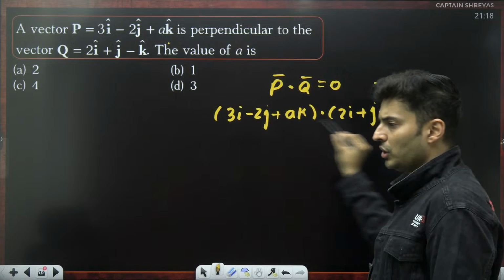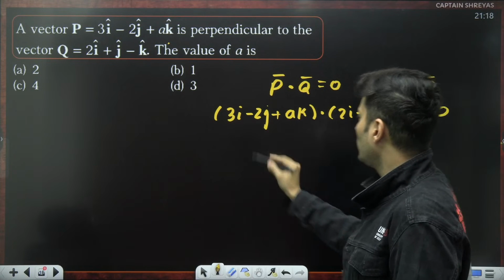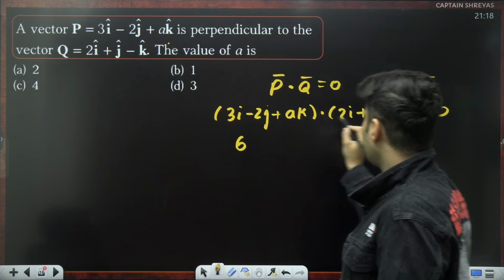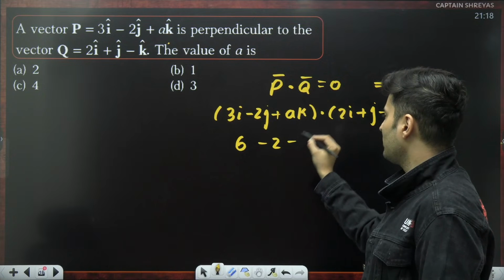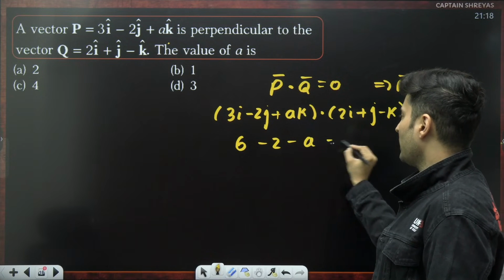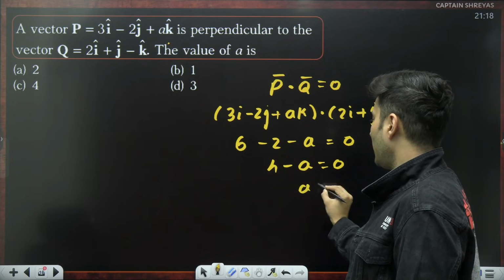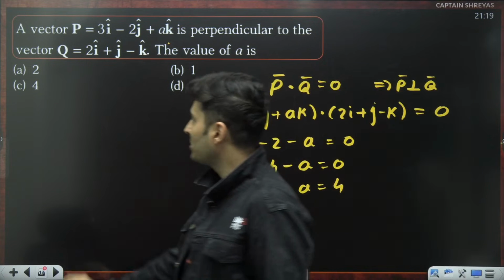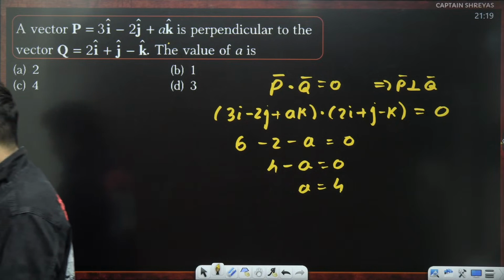Remember, when you take the dot product, i goes with i, j with j, k with k. So 3i into 2i, 3 twos are 6, minus 2 into plus j is minus 2, a into minus k is minus a, equal to 0. 6 minus 2 is 4, so 4 minus a is equal to 0. So a is basically 4. So option C, oh my god, Captain Shreyas again. Yep, dot product is 0.